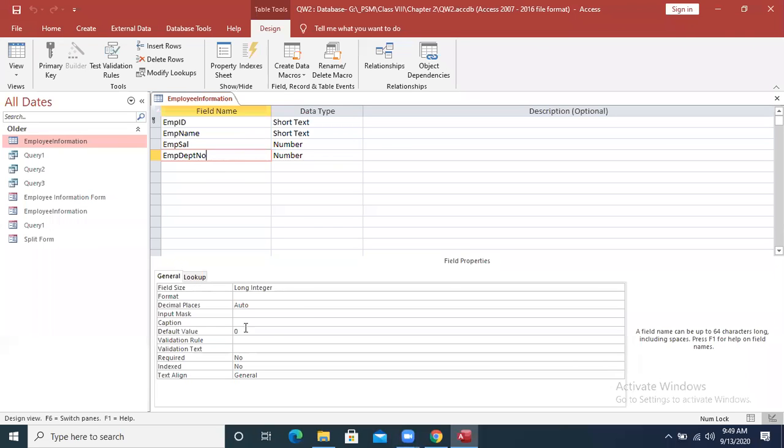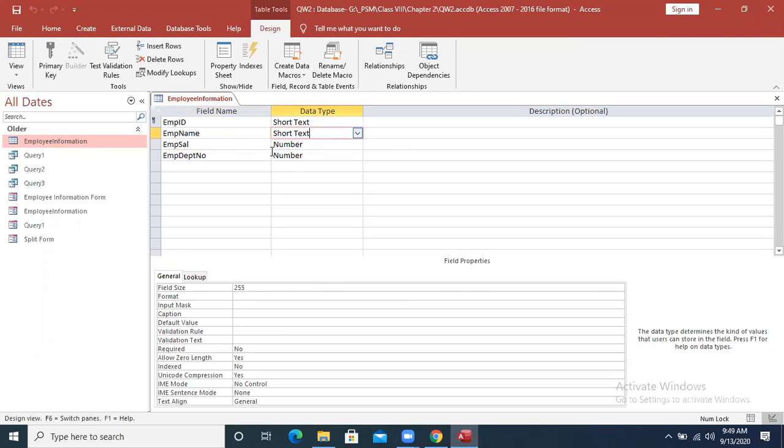Then we see some properties coming here for every field. For example, Employee Name. Look at what is coming here. Field size: how much field size do you want to take for Employee Name? What is meant by field size, what is meant by caption, what is meant by validation rule, what is meant by validation text? Who is going to describe it? Start from the field size. What does it mean? Yes, Junaid, can you tell me about it? What is meant by field size?